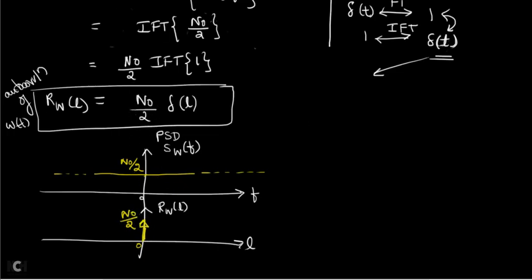So you can see here, in the time domain, this is your autocorrelation, and this is your power spectral density. So in the time domain, the autocorrelation function is a delta signal. Okay, and when you take the Fourier transform, it becomes like this.